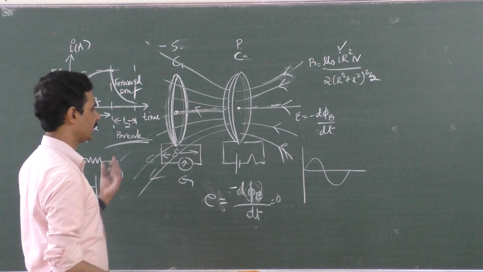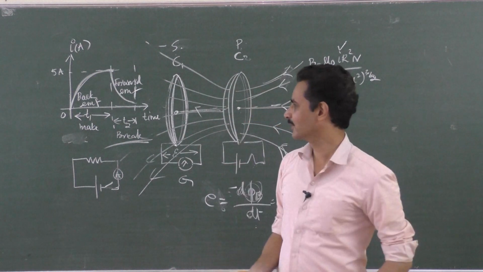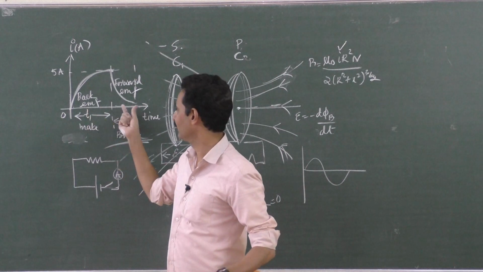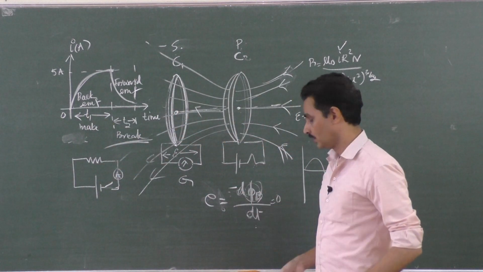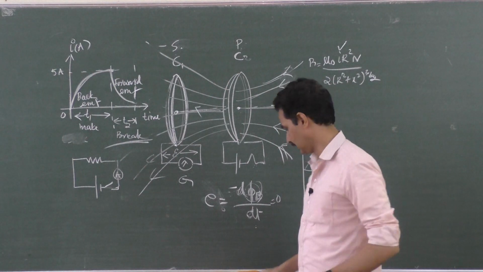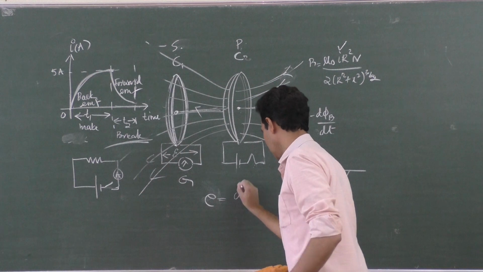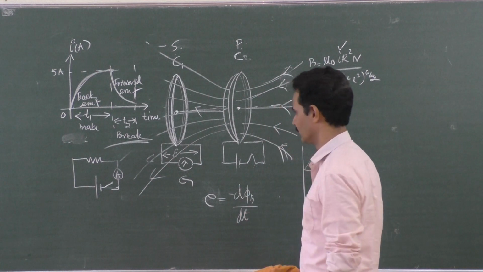Okay? Forward EMF and back EMF. Now, why do you call it reverse name, sir? During make, you should have called it forward EMF, and here it has back EMF, because the induced EMF is opposite. Opposite to what? That we will see later, right? E is equal to minus d phi B by dt, the rate of change of magnetic flux.